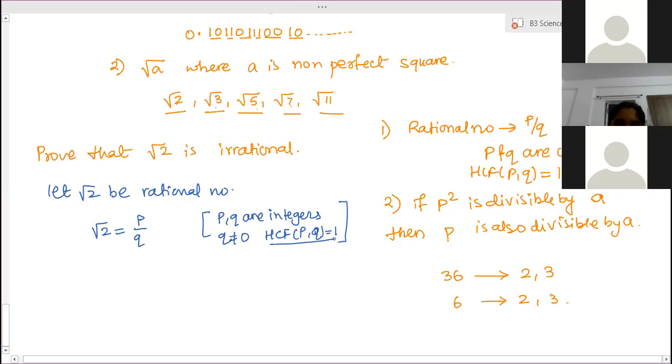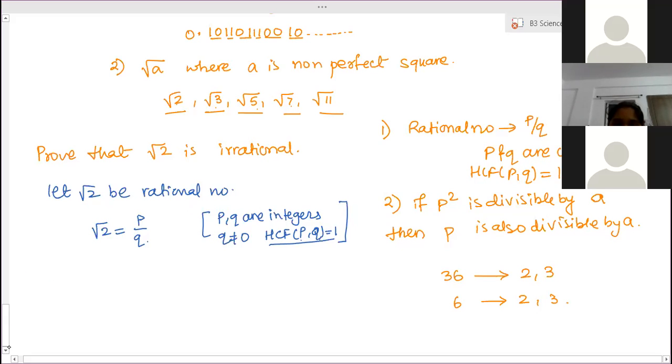Now this is what is important to say: a rational number is written as p by q where p and q should be co-prime numbers. If we are able to prove that HCF of p and q is not 1, then we can say that the given p by q form is not a rational number. Able to understand? So what we have to prove? We have considered p by q is a rational number. So therefore, p and q's HCF is 1. That means p and q are co-prime numbers. They cannot be divided by any number other than 1. This statement we have to prove wrong.